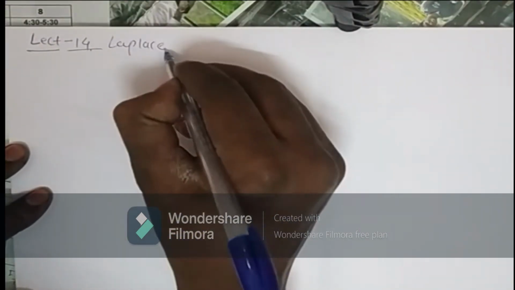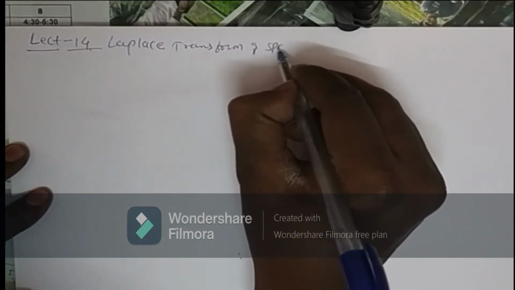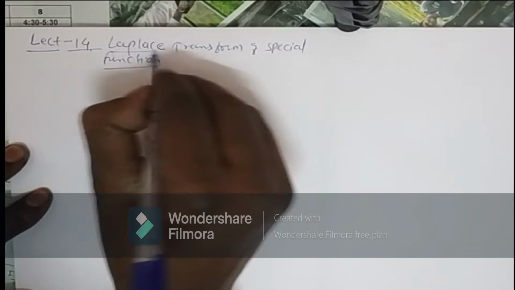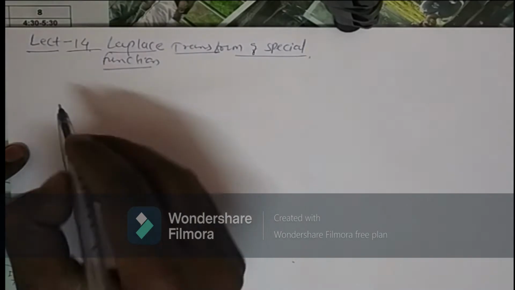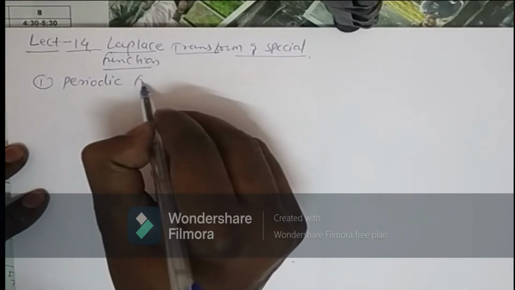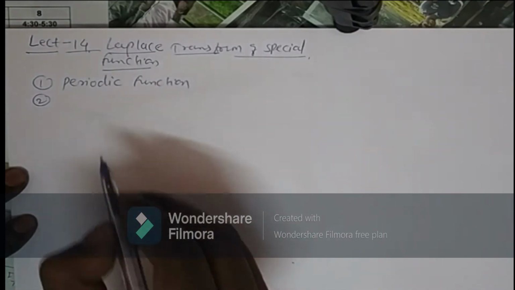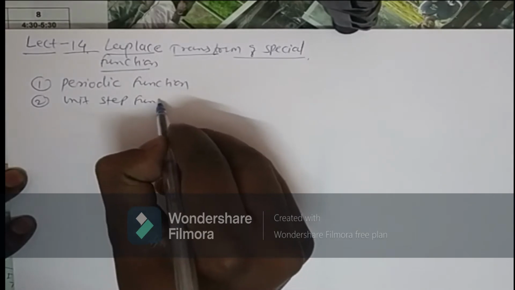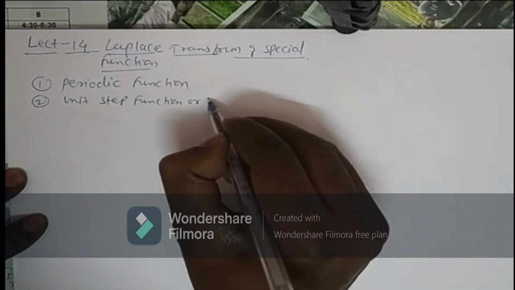Laplace transform of special functions. Now which are these special functions? So here, first there is the periodic function, second is the unit step function, or it is also called the Heaviside function.